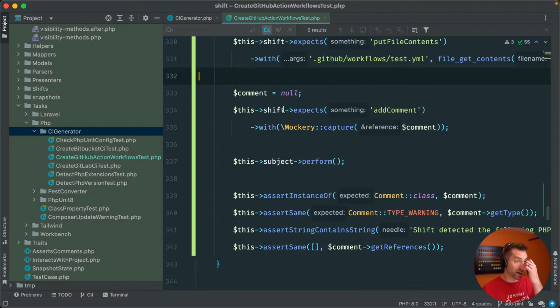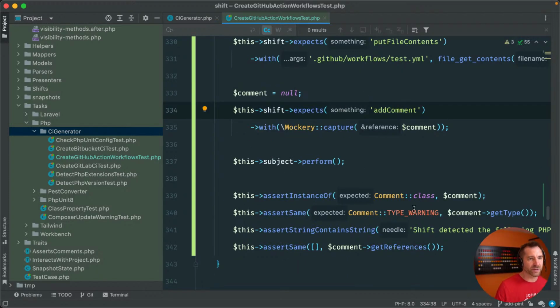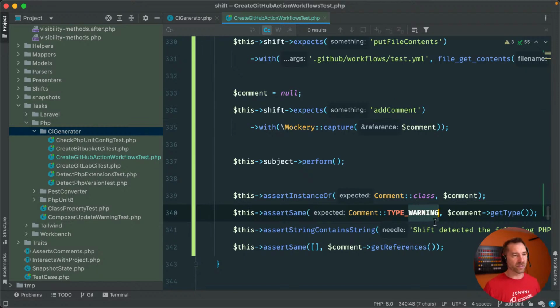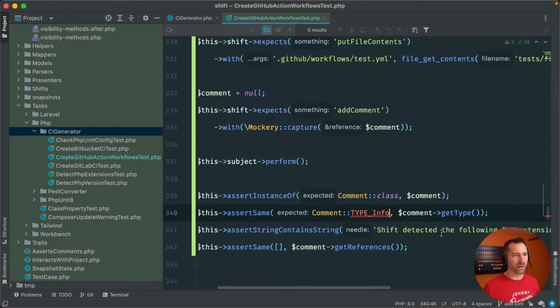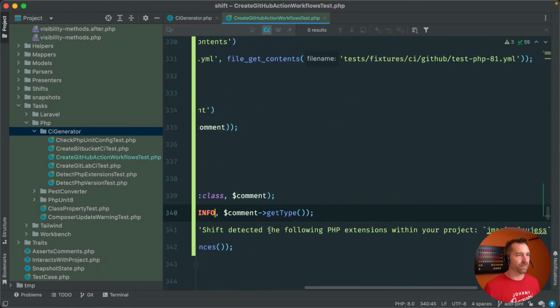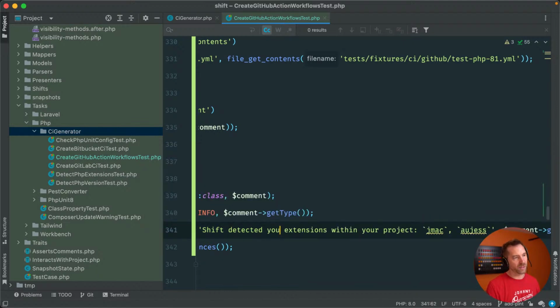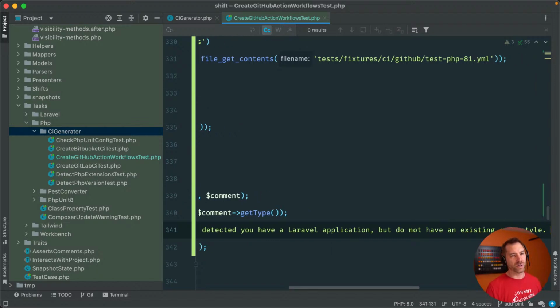So basically we'll say capture any call to add comment. It's a comment type info and basic, info, and we'll say something like Shift detected, you have a Laravel application, but do not have an existing code style.